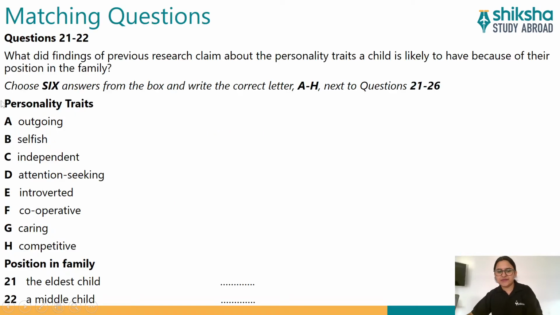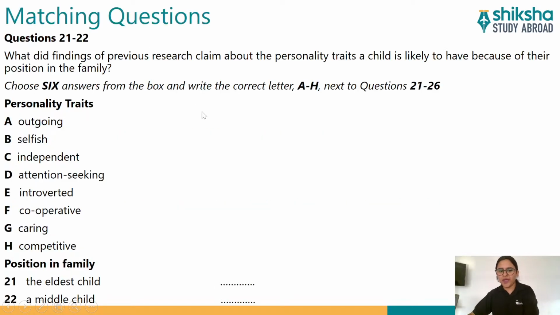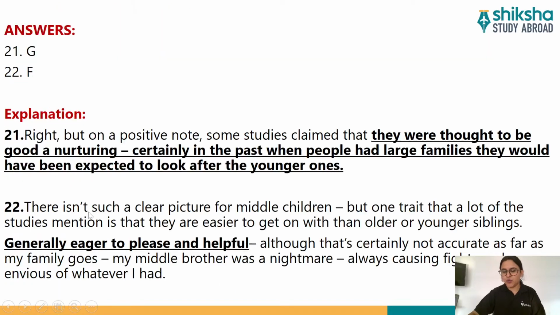Now to the 22nd question, which was middle child. This is the question. Let's see what is the answer for middle child. 22, F. Why F? Because F is cooperative. Let's see why it is cooperative. Let's read this paragraph quickly, what was actually said in the audio.